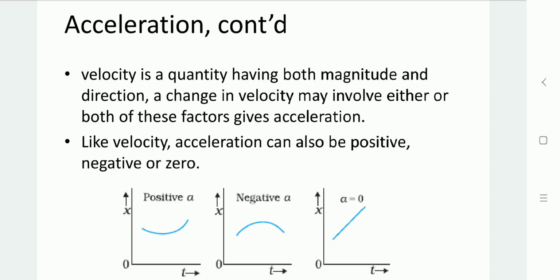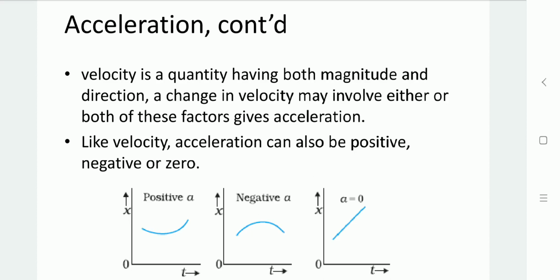And velocity has magnitude and direction. So either the magnitude of velocity is changing with respect to time, or the direction is changing with respect to time. So acceleration will be generated.